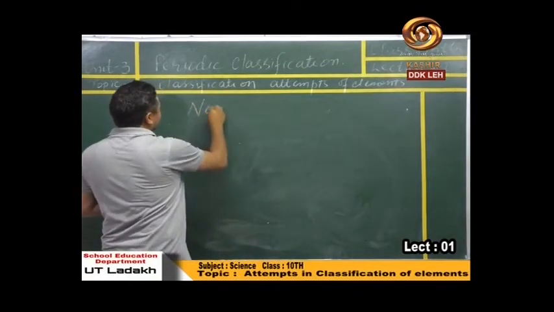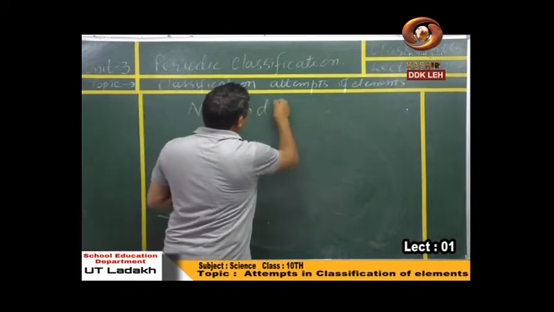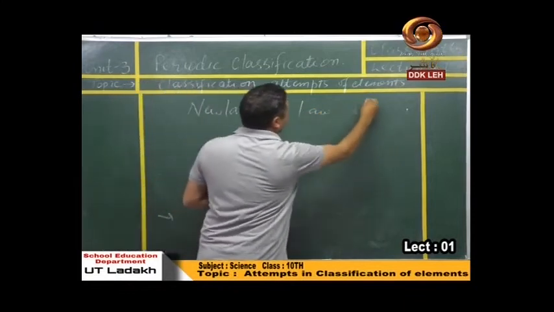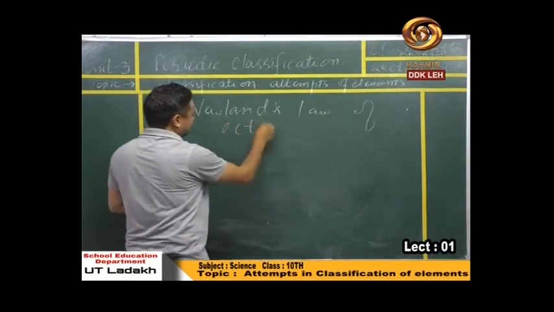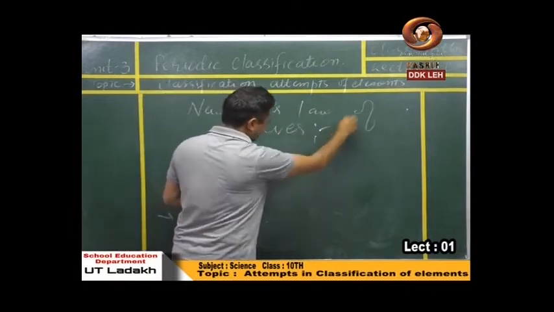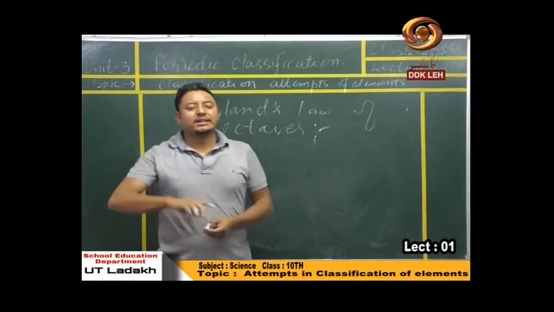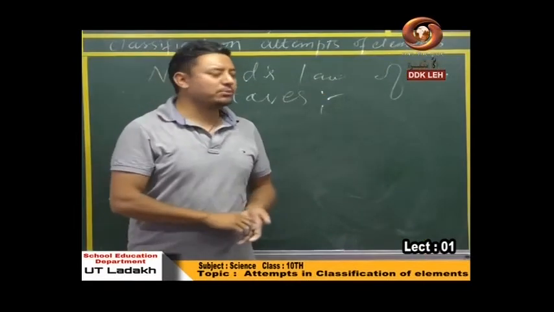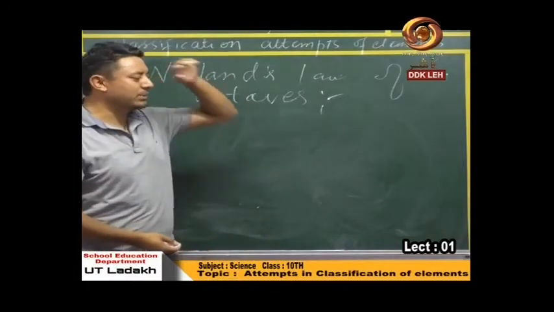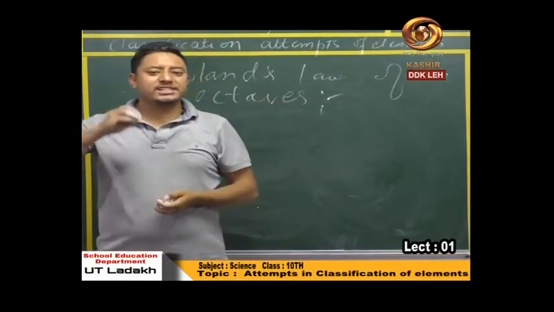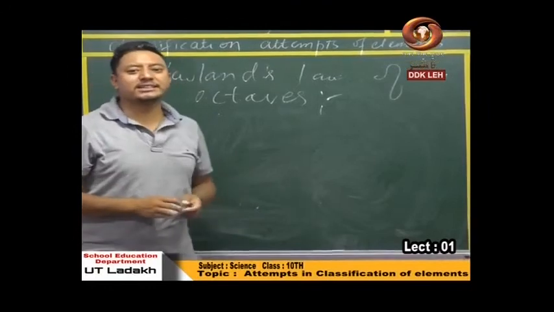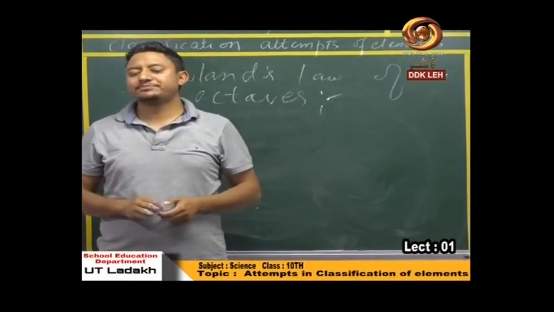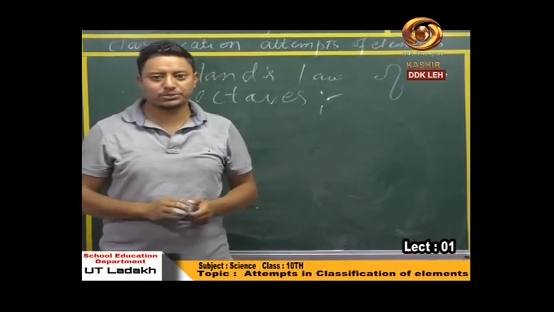So the next one was Newland's law of octaves. Okay. Newland's is a modification to Dobereiner's triad. Newland came up with a new law, what is known as Newland's law of octaves. As per this law, he was a very great music lover. That's why he put up a conception of music over here.